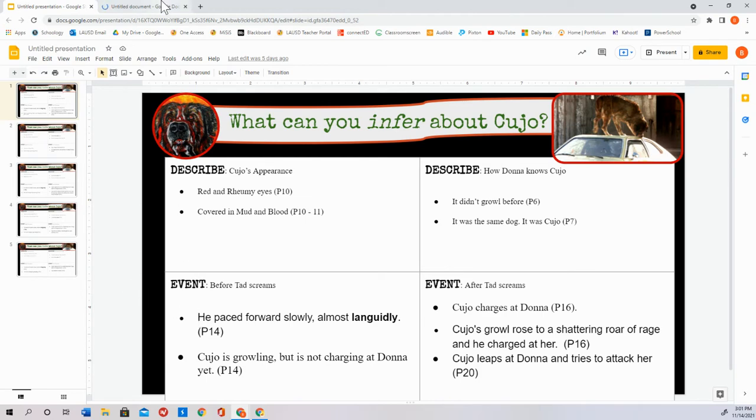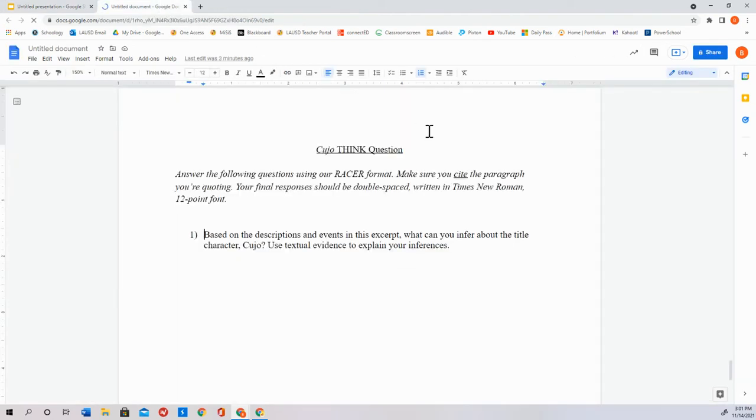Now, when I look at a think question, at the top, it's always going to say the same thing in my class. Answer the following questions using our RACER format. Make sure you cite the paragraph you're quoting. Your final responses should be double spaced, written in Times New Roman, 12-point font. And again, double spaced, Times New Roman, 12-point font. That's something that you will see for the rest of your life. Congratulations, and I'm sorry. That's just going to be a thing.